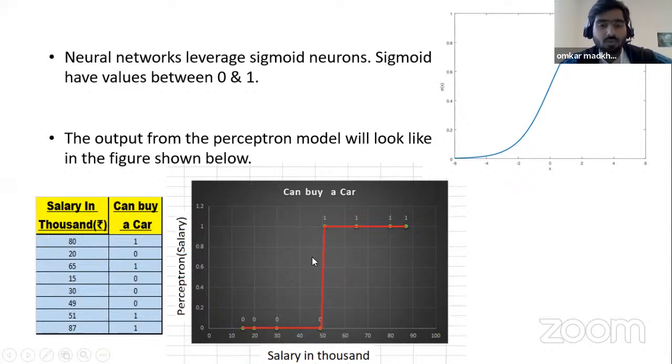Above 50, the prediction model gives a good prediction, but below 50,000 the model is not giving a good prediction, since even a person with a salary ranging from 40 to 50,000 can also buy a car. The perceptron model is not working that accurately, so that's why we are using sigmoid neurons. The range of that prediction will be smoother like this.